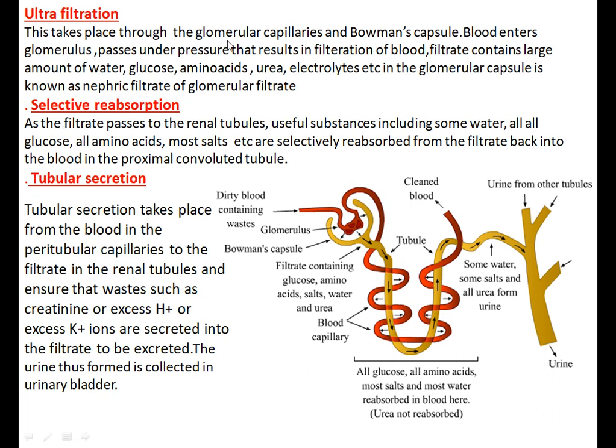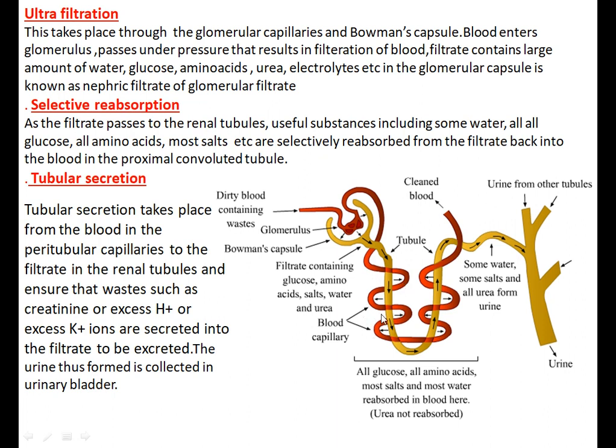Ultrafiltration takes place through the glomerular capillaries and Bowman's capsule. Blood entering into this passes under high pressure, and the filtrate contains a large amount of water, glucose, amino acids, urea and electrolytes. These are known as the nephric filtrate. Now see the arrow here. This arrow represents again that it is reabsorbed into the blood.